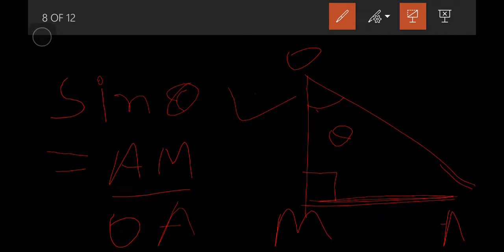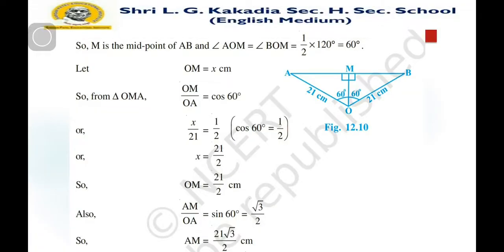So if you know theta and the hypotenuse, then using cos theta and sin theta, we can find the other sides of a right triangle. Remember that it should be a right triangle.